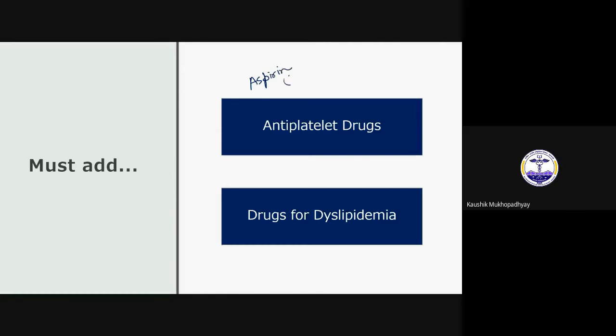And remember, it is low dose aspirin. High dose aspirin is basically NSAIDs. So we give low dose aspirin. We can give 75 milligram, 150 milligram, or 325 milligram. Or if the patient has any contraindication with aspirin, we can give clopidogrel also. I will discuss antiplatelet drugs in detail.